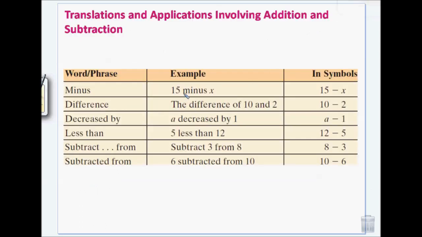Okay, I'm going to star these with blue. Okay, the ones with the blue star, it's the first number minus the second number.